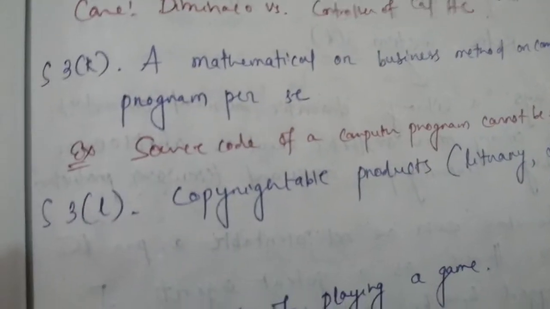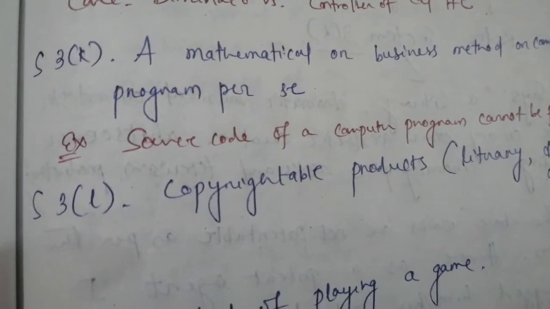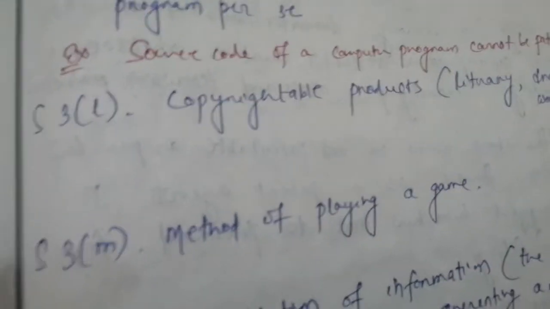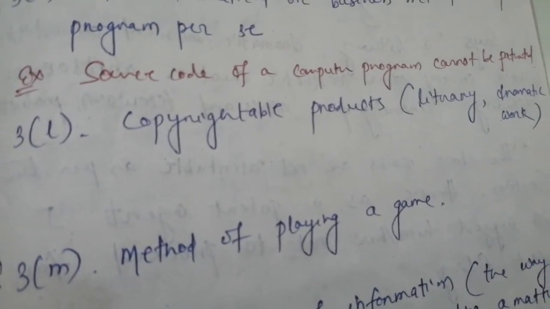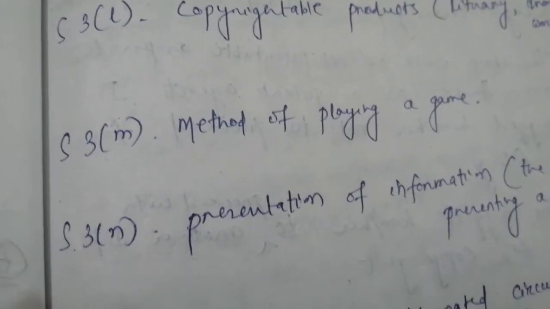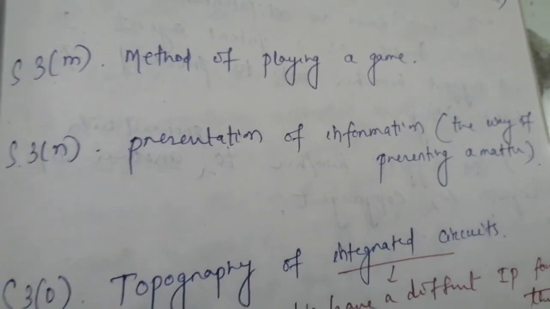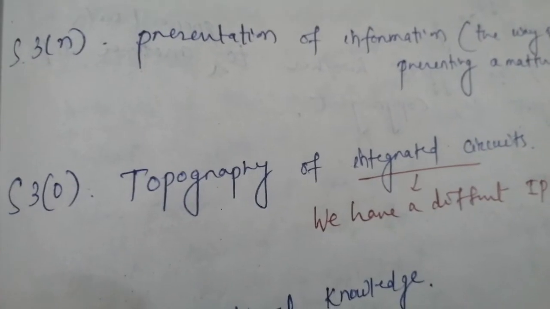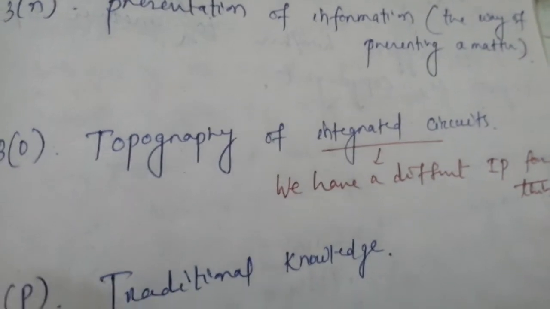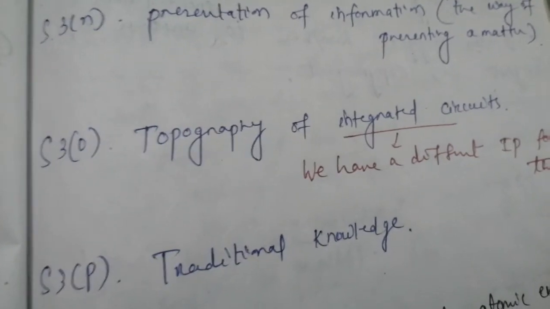Next is section 3K, a mathematical or business method or computer program per se. Example is source code of a computer program cannot be patented. Next is 3L, copyrightable products such as literary, dramatic work, etc. Next is 3M, method of playing a game. Next is 3N, presentation of information, that means the way of presenting a matter. Then 3O, topography of integrated circuits. We have a different IP for this, for semiconductor devices.